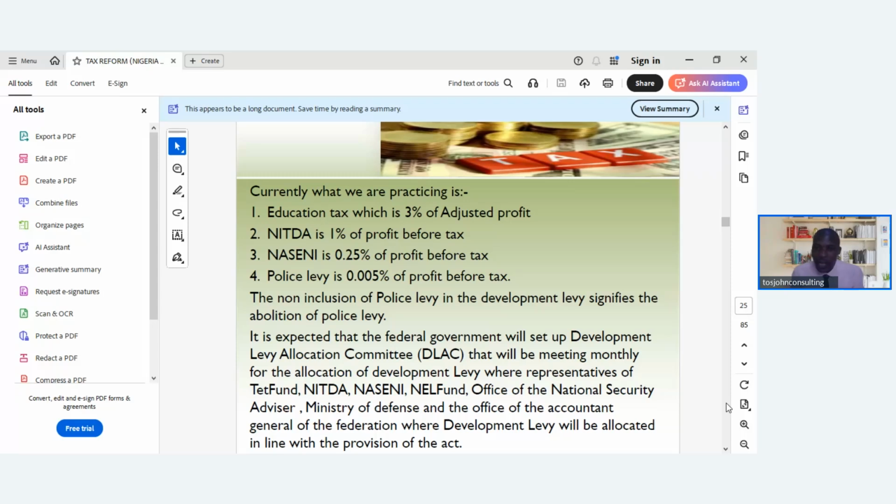It is expected that the federal government will set up a Development Levy Allocation Committee, DLAC, that will be meeting monthly for the allocation of development levy, where representatives of TET Fund, NITDA, NASENI, NELFUND, Office of the National Security Advisor, Ministry of Defense, and the Office of the Accountant General of the Federation will allocate the development levy in line with the provision of the Act. So this is what will be happening to the development levy allocation among all the key agencies.